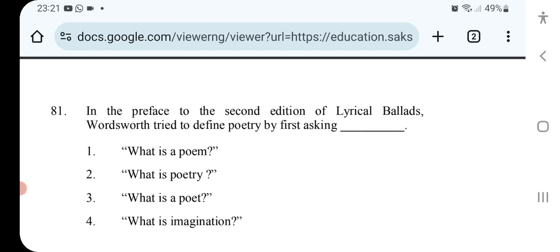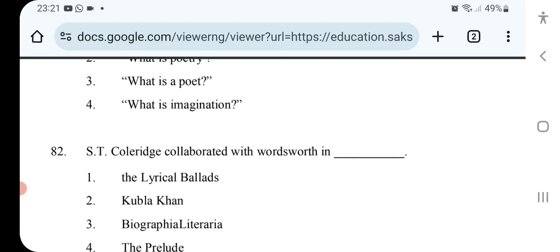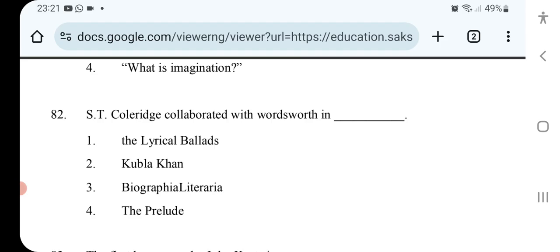In the preface to the second edition of Lyrical Ballads, Wordsworth tried to define poetry by first asking... no idea, friends. S.T. Coleridge collaborated with Wordsworth in... no idea.